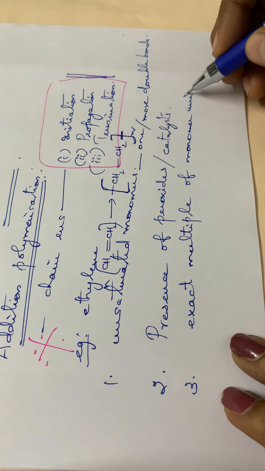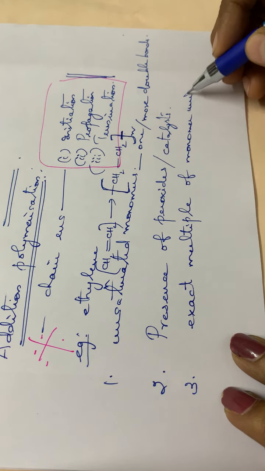Suppose we take 100 ethylene molecules, the product will have 100 molecules joined together. So that will be an exact multiple of the monomer units. There is no loss in the monomer units. All the monomer units will be polymerized to form polyethylene. That is the third point.